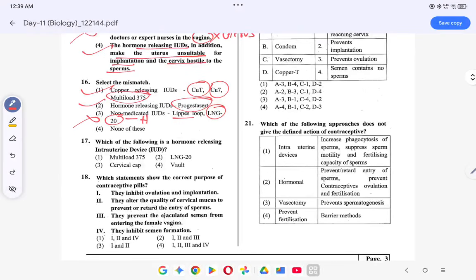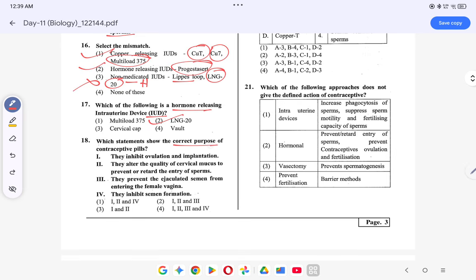Which of the following is a hormone releasing IUD? LNG20. Which is the correct purpose of the contraceptive pills? ठीक है. They inhibit ovulation and implantation. This is correct. They alter the quality of cervical mucus to prevent and retard the entry of the sperm. This is also correct. ठीक है. They prevent the ejaculated semen from entering. ये prevention नहीं होता, ये barrier method का होता है. They inhibit semen formation. This is also wrong. So option क्या हो जाएगा? Option हो जाएगा 3. 1 and 2 are correct.